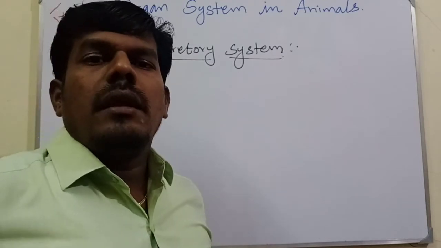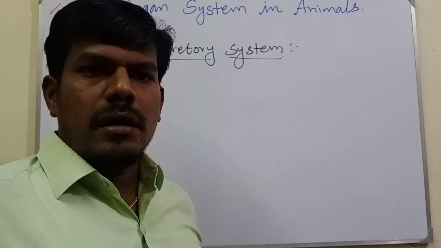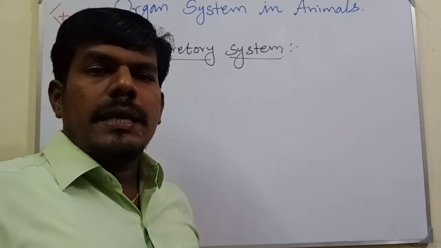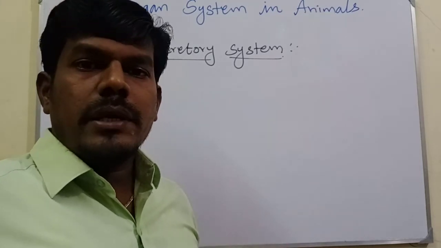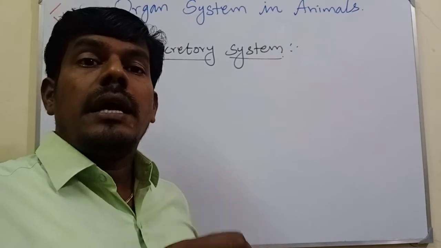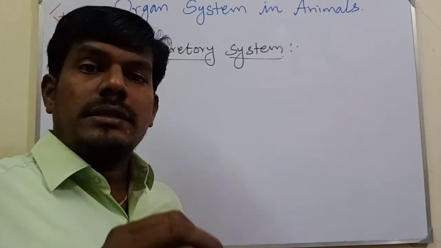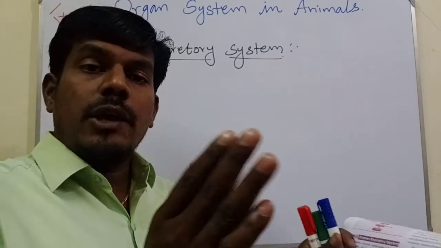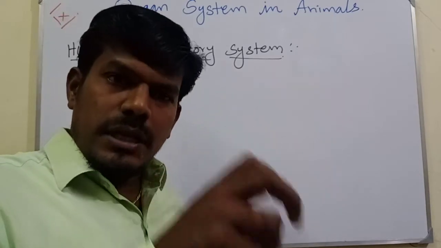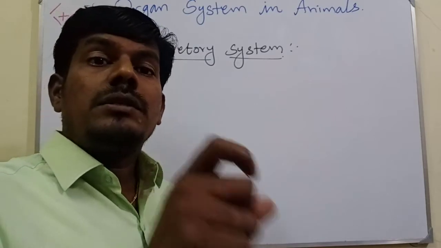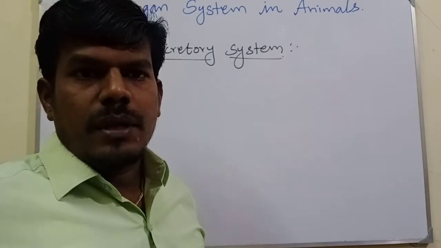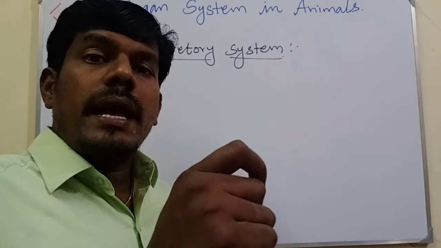Day to day, living organisms are involved in metabolic activities. During these metabolic activities, energy and many other products are produced. Not every product is utilized for day-to-day activities, because some of these substances contain nitrogenous substances. If the nitrogenous substance is not released from our body, or is accumulated in a particular cell or organism, it becomes a toxic, poisonous substance, which can cause serious problems or disease. That's the reason the body wants to release that excretory substance.